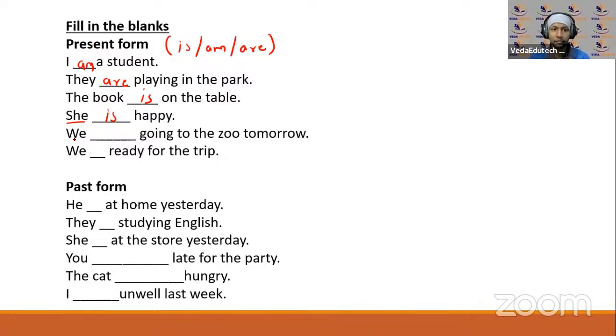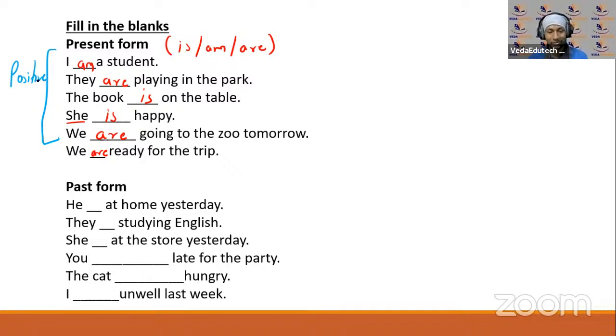Sorry about that. Okay, we dash going to the zoo tomorrow. What can it be? We, plural. We are going to the zoo tomorrow. We are dash for that. We are ready for the trip. Like this. Okay, now these sentences are all in positives. ये पूरे जो हैं ये positives में है. ठीक है. Now I would want you to frame all these sentences and write down. उसके just side में आप लिखिएगा negative के बारे में लिखिएगा.